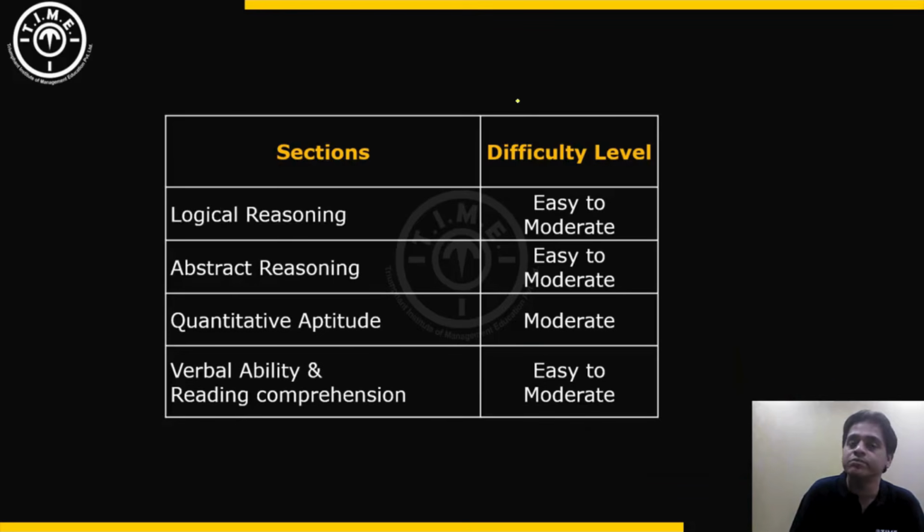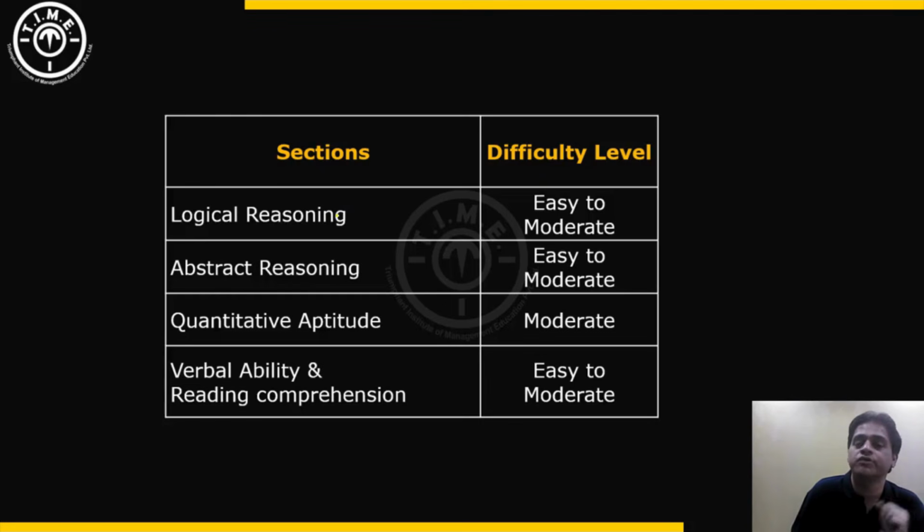Now let us look at the difficulty level of these sections as reported by the students who attempted the exam in slot 2. So this was the general difficulty level reported by students for the section. Now in every section there were some questions that were extremely easy, some easy, some moderate, some difficult. There were very few questions that can be classified as very difficult, almost none. In general, the questions were on the easy to moderate level for the entire paper. If I want to classify the difficulty level, it was easy to moderate.